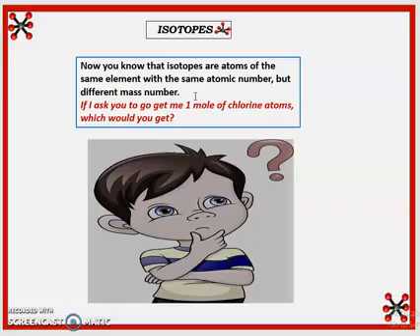You will be very confused. To avoid this confusion, scientists brought out a means of getting the relative atomic mass of isotopes of each element. Once you have this atomic mass, one single mass will represent the mass of all the isotopes of the same element. In our next video, that's what we are going to discuss.